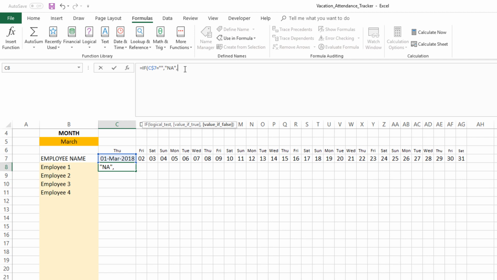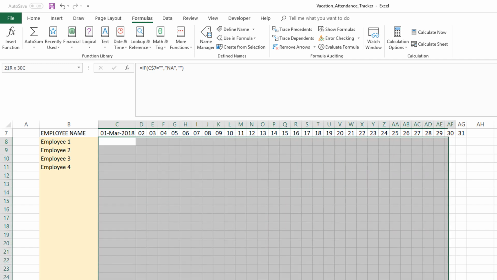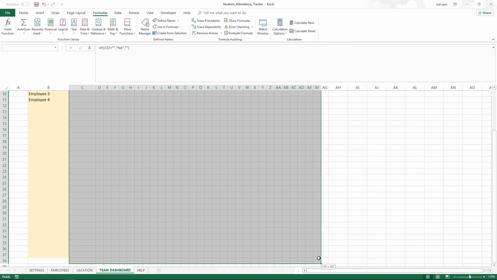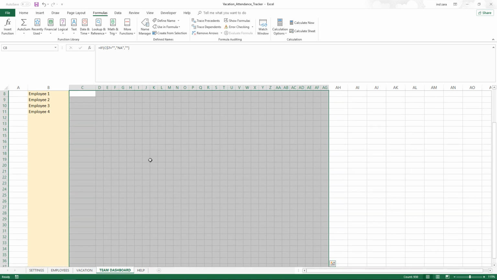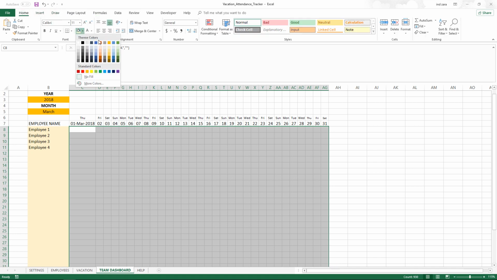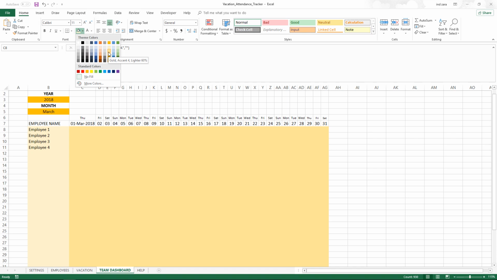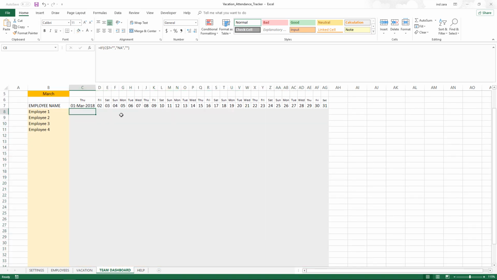Otherwise, what do you want to do? For now, let's just say nothing. I want to just display nothing. Okay. I'm going to close this and press enter. And in this case, it says nothing. Let me just apply the formula to all the cells right now so that it becomes easy for us as we go forward. Okay, now Control Enter, which will apply the formula. Now the formulas have been applied to all the cells. Let's color it in a slightly different color so that we know where these formulas are going to be applied.